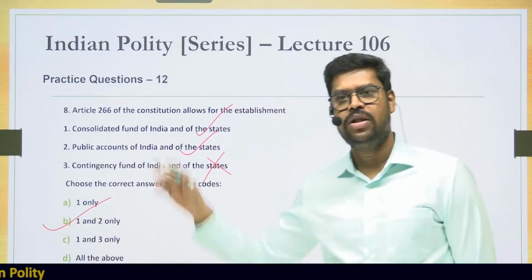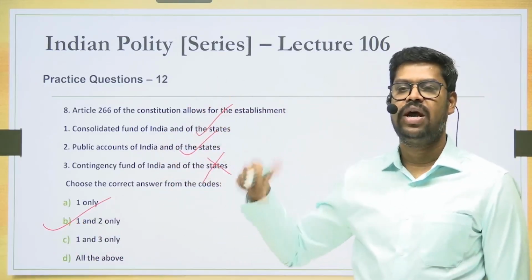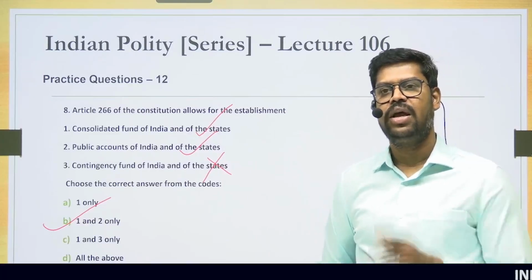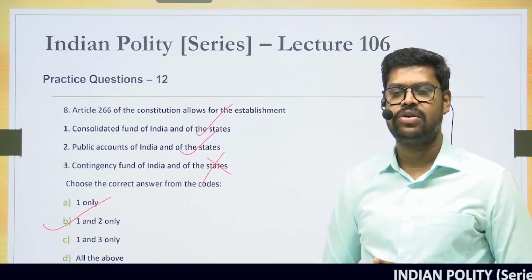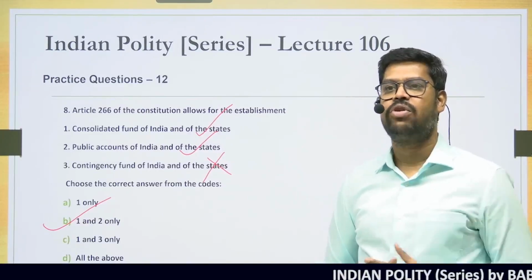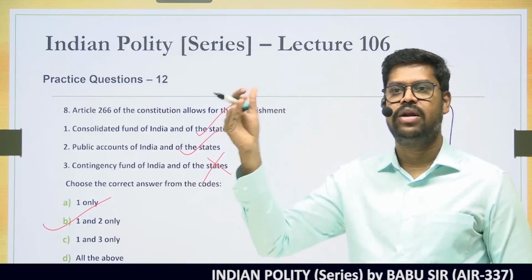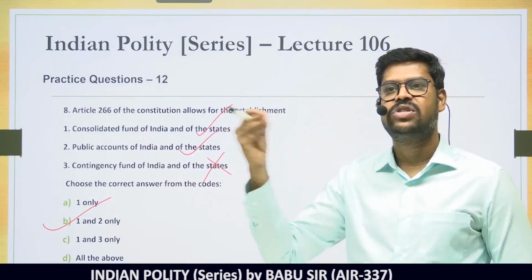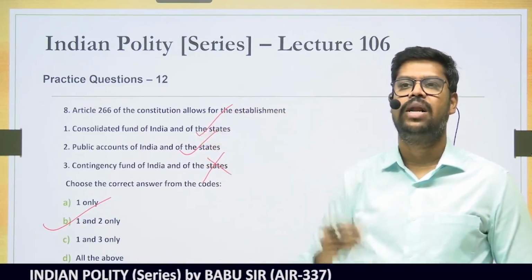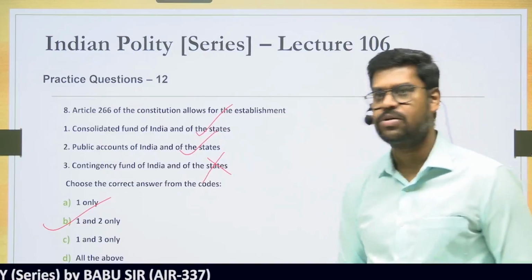Okay, now of all the 3 funds, the Consolidated Fund of India, the Public Accounts of India and the Contingency Fund of India, in one case, to take out even a single rupee out of all the 3 funds, every time it requires approval of the parliament. So can you give me the answer out of the Consolidated Fund, Contingency Fund and Public Accounts of India? To take out money from which of these funds, it requires approval of the parliament in the form of an appropriation act. Please put your answers in the comment box.